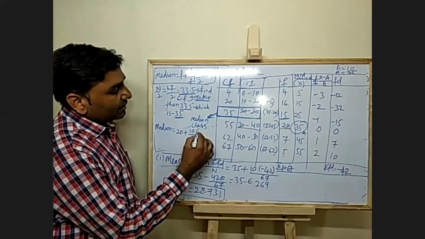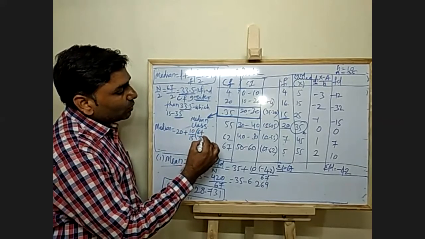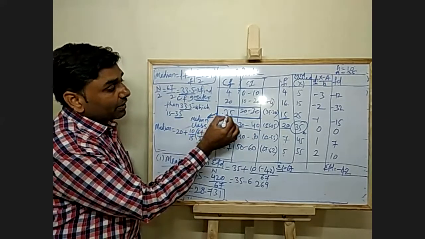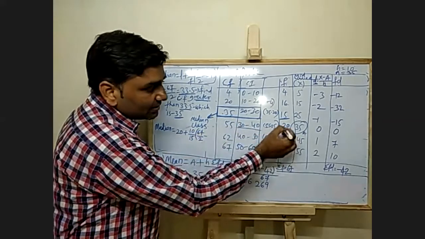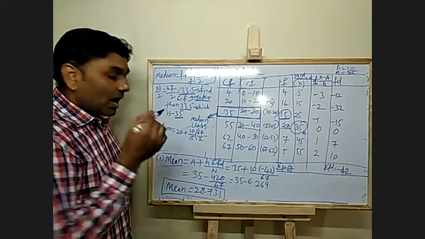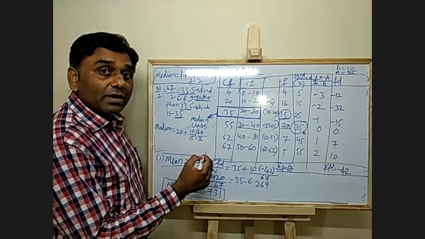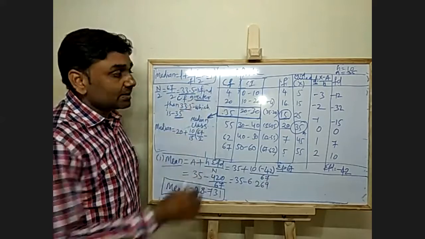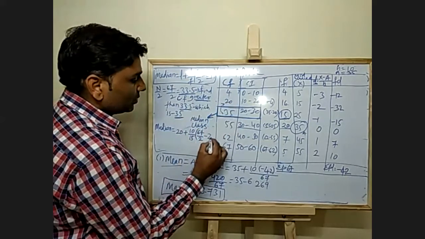In the bracket, n is 67 divided by 2 minus CF, the cumulative frequency above the median class, which is 20.